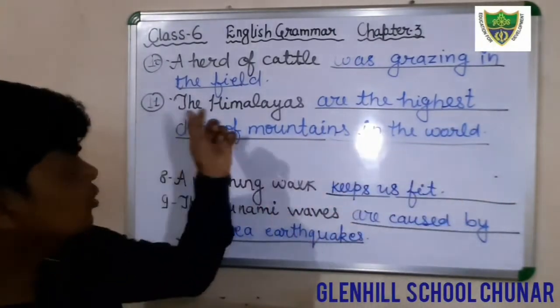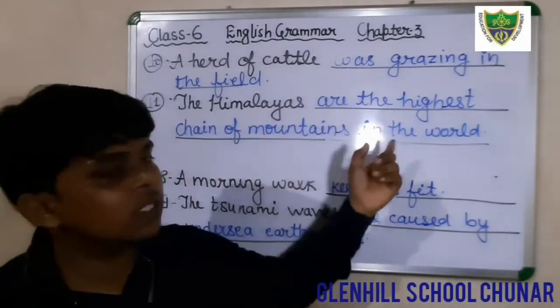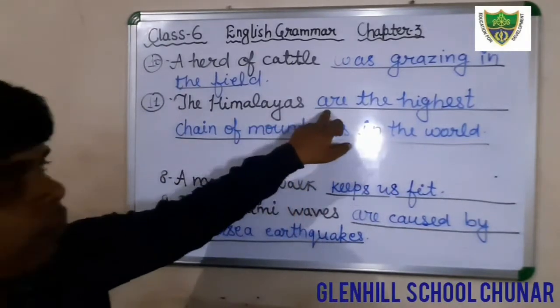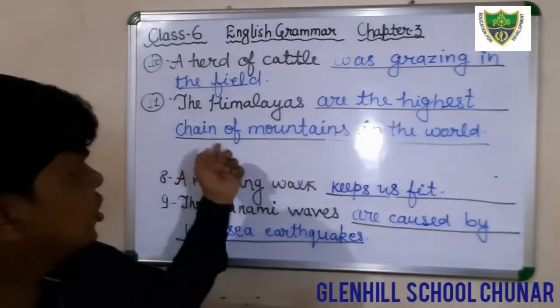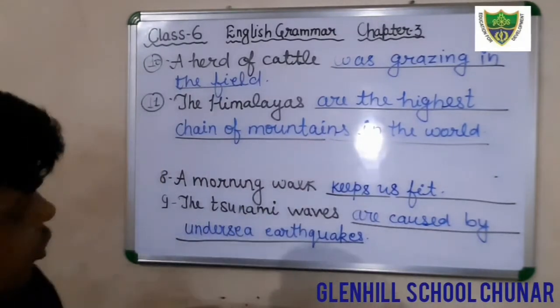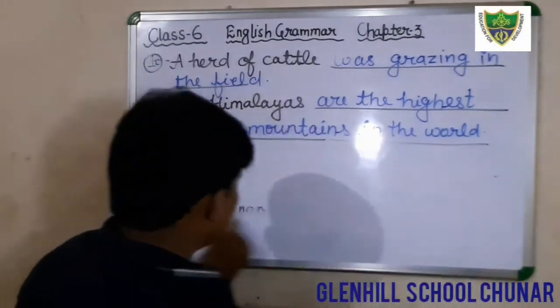So the correct sentence will be: the Himalayas are the highest chain of mountains in the world. In this question you will fill in your book: are the highest chain of mountains in the world. We will see the next question.